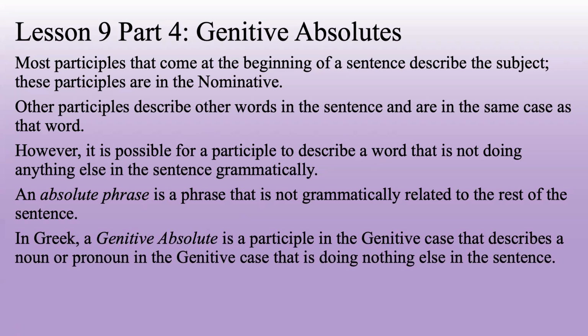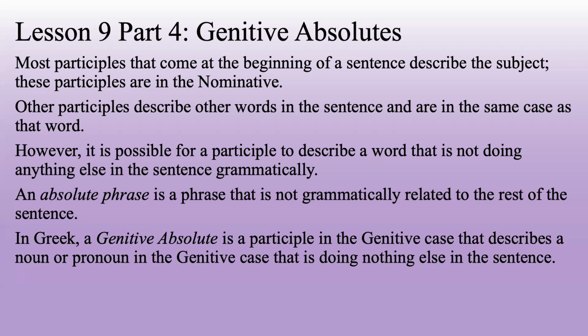Now, you can have a genitive participle that's describing a genitive that's maybe being possessive or maybe being an object of a preposition. But with these ones, the genitive noun that the phrase is describing has nothing to do with the rest of the sentence. Now, it does have something to do with the context of what is being said in the larger context, but in that particular sentence, that particular word is not grammatically related.